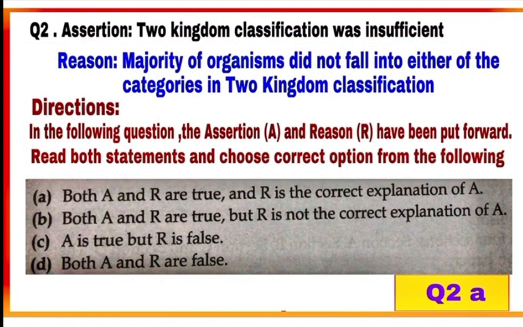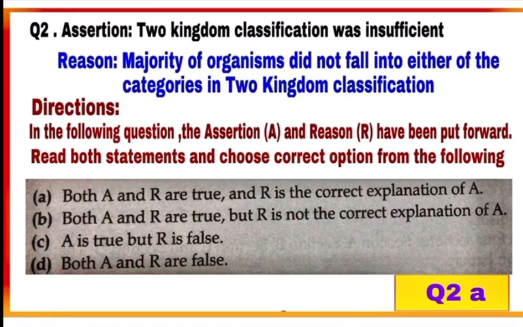Question number 2. This question is assertion reason based. Read the assertion statement. Two kingdom classification was insufficient. This statement is correct. The two kingdom classification given by Linnaeus was not sufficient. Now see the reason for it. The majority of organisms did not fall into either of the categories in two kingdom classification.